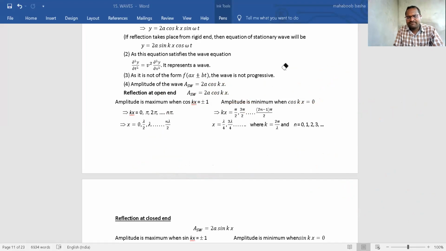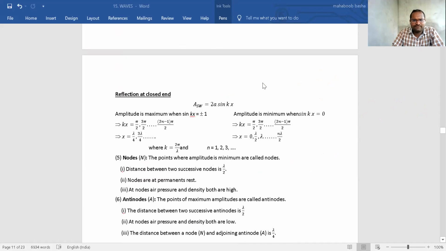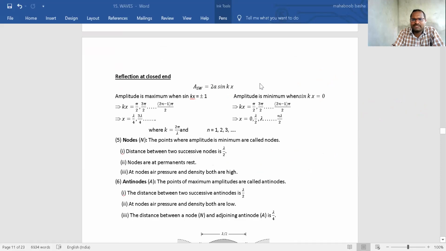Next, reflection at a closed end. You see, for a closed end, you will get the equation. Your equation will be y is equal to 2a sin kx cos omega t. Now amplitude will be equal to 2a sin kx for closed end.